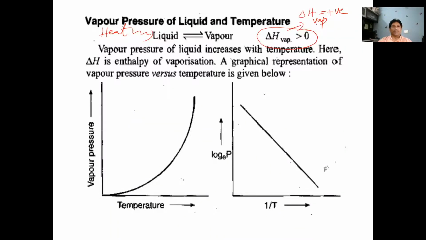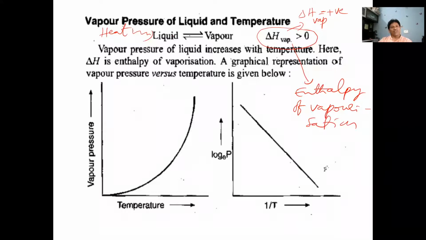Delta H vaporization is called the enthalpy of vaporization. So the enthalpy of vaporization for this conversion of a liquid into vapor is positive. Delta H is positive for evaporation, and for condensation, delta H is negative.